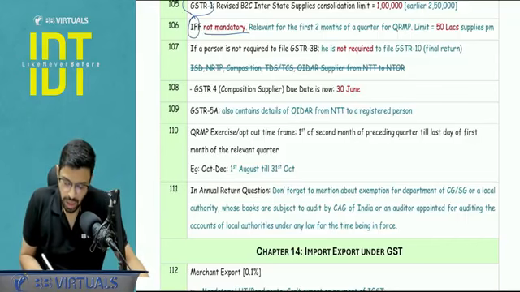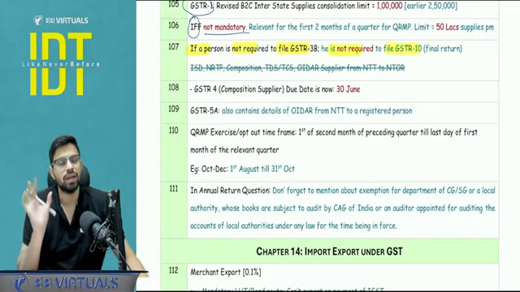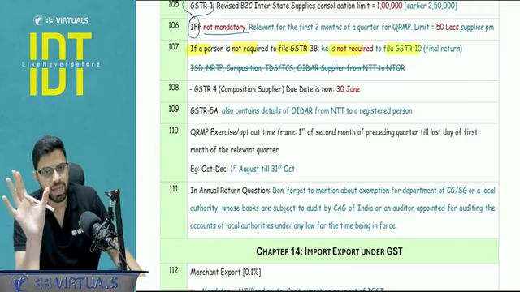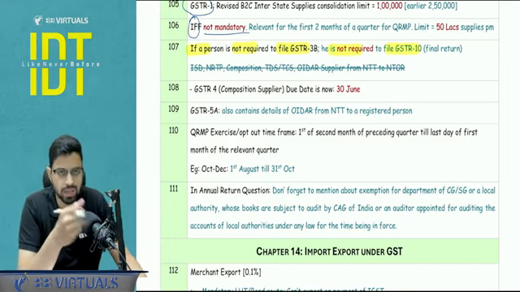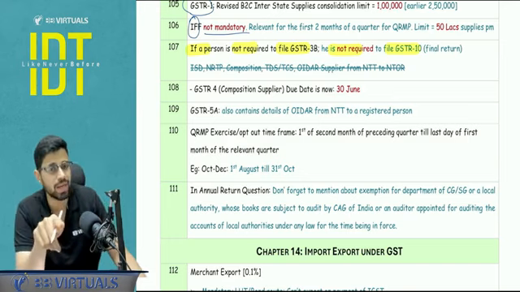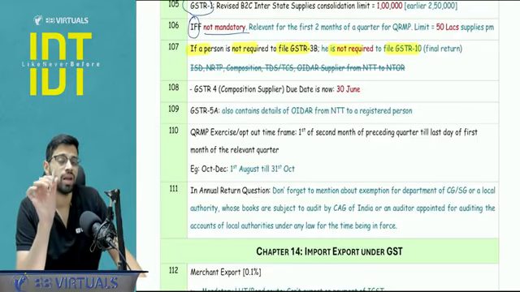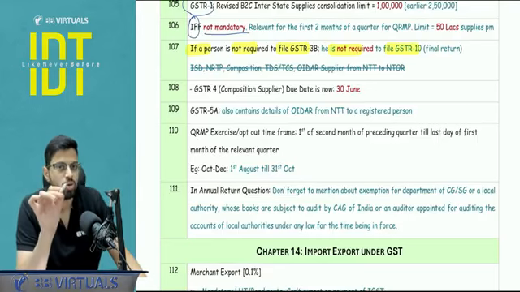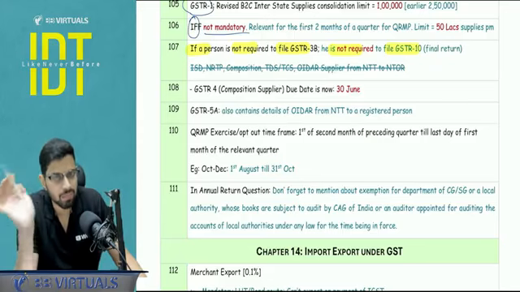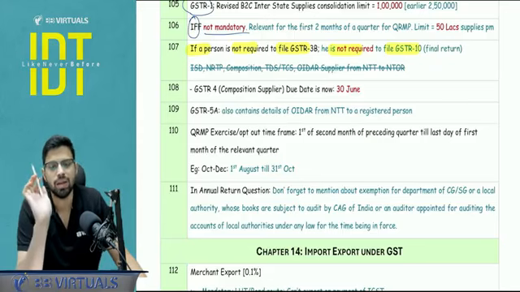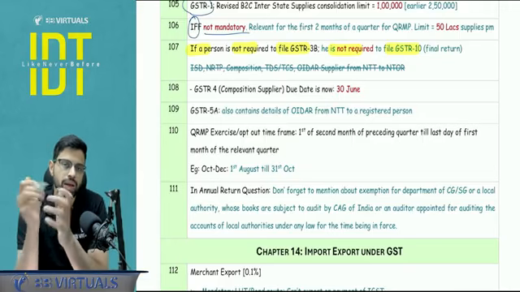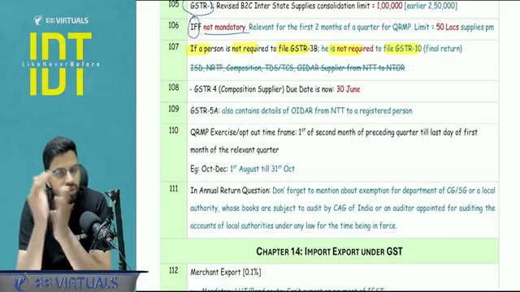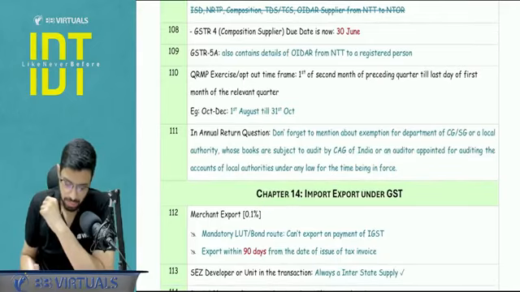Okay. So if it is more than 50 lakh, you have to decide to whom you want to pass on the ITC. If a person is not required to file 3B, he is not required to file GSTR 10. This is a very important point to be noted. GSTR 10, you have to file within 3 months from the cancellation order or effective date of cancellation, whichever is later. But another condition is that the person should be required to file GSTR 3B. So the ISD people, NRTP people, TDS deductor, TCS collector, OIDAR supply from outside India to NTOR, all these people get excluded from this list. So they don't have to file GSTR 10 if cancellation happens.